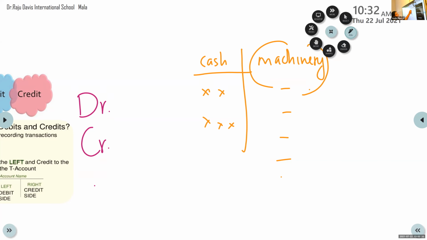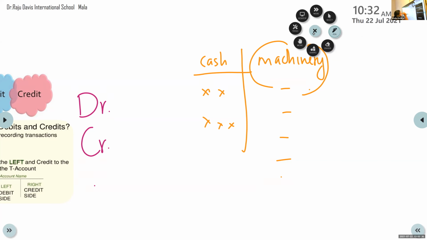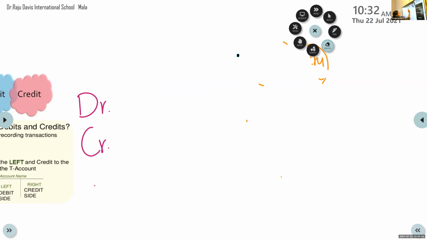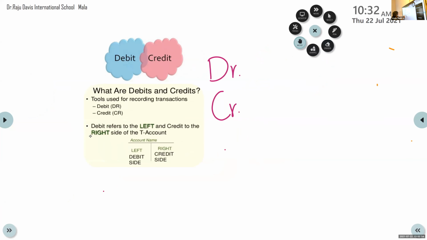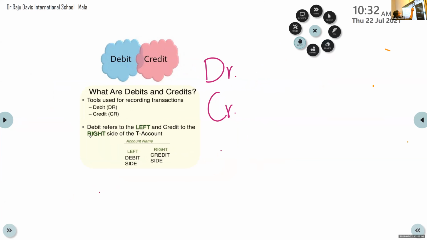Similarly, in the business, account is the place where you record the transactions related to that particular head or item, you can say. You understand? So, account is this way. It is in the T shape. An account means it looks like T. I'll show you.